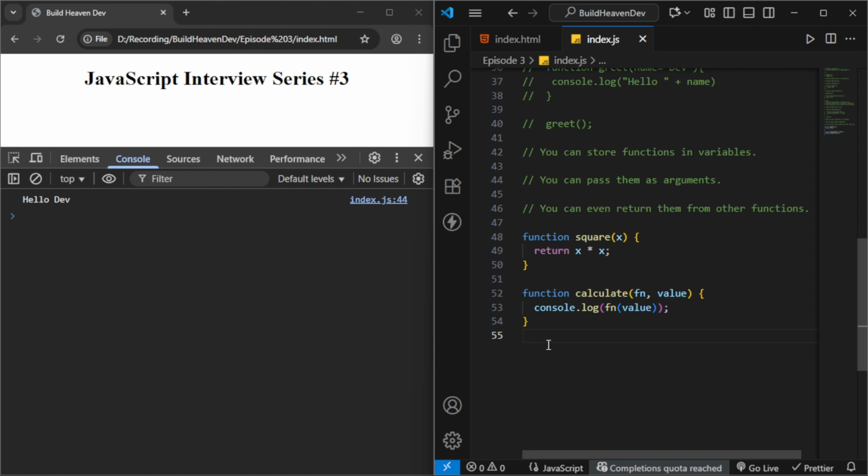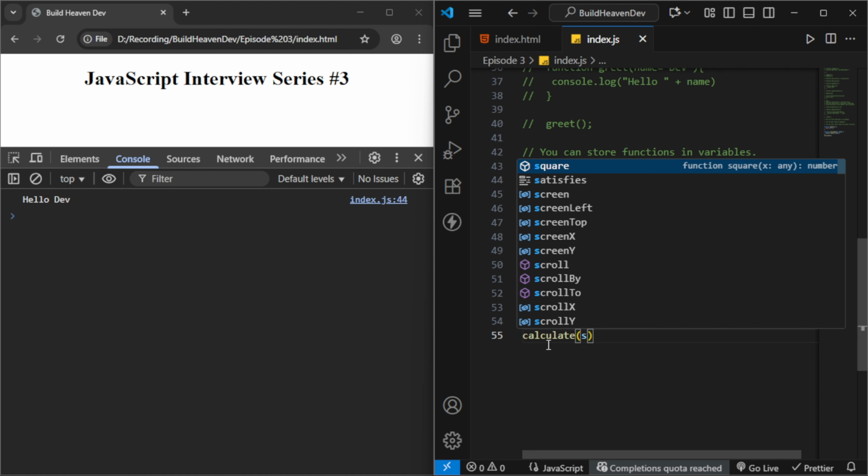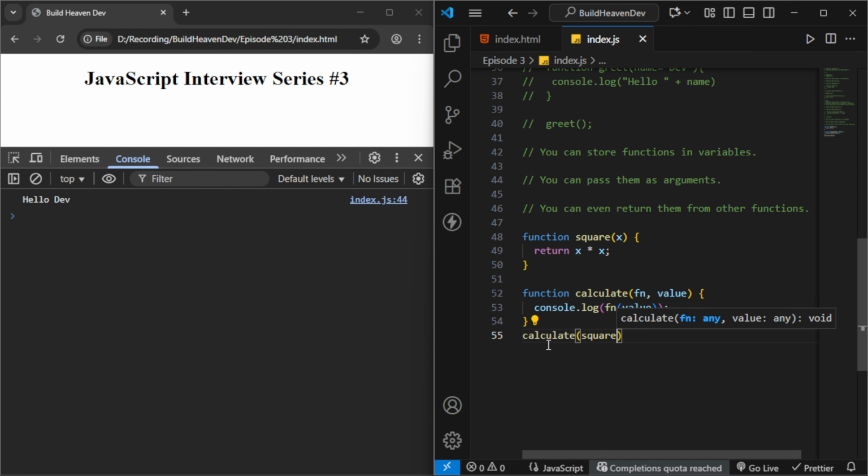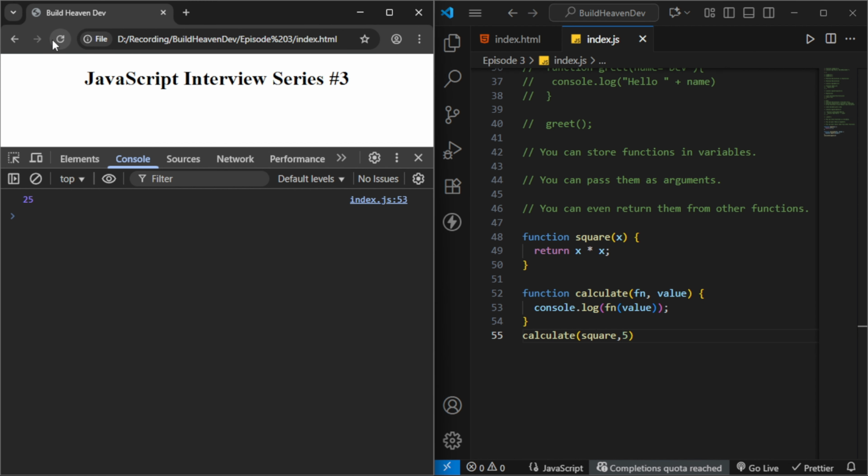We take calculate and pass square, and we pass the value we want to square. For now we want 5. Let's run it. The square of 5 is 25, right? So this is basically called functions being first class citizens.